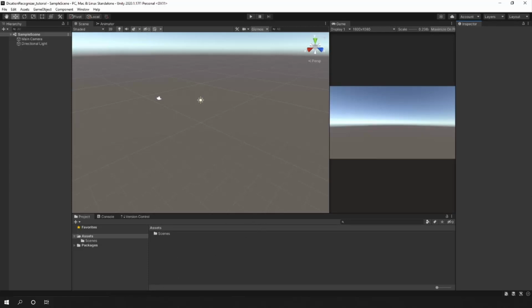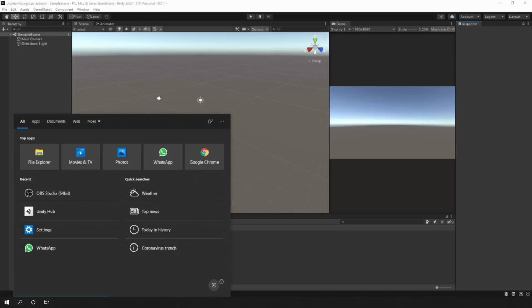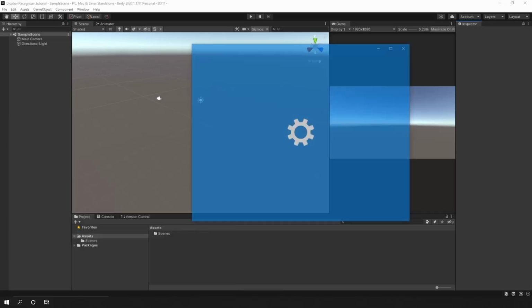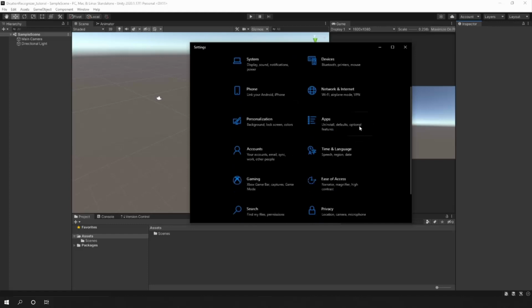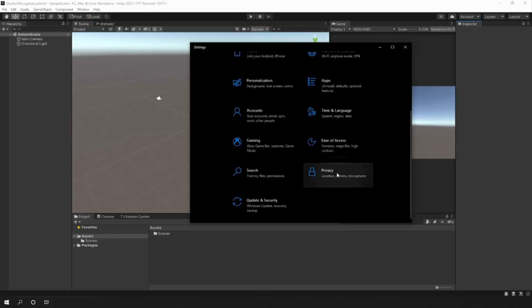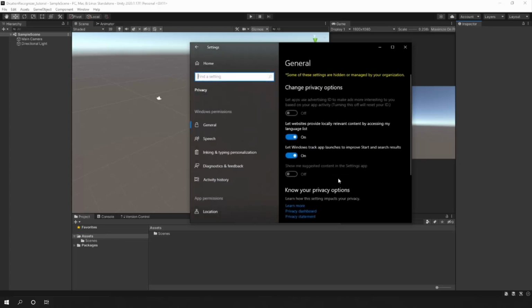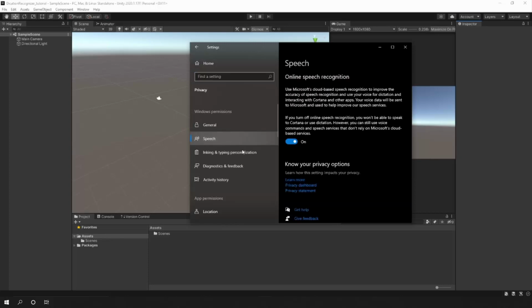So the first thing that we want to do is go here to your search box and type settings. And once we are in the Windows settings, we will scroll down and find the privacy button. So we will head into privacy, then click on speech. And as you can see, we want this to be on. As I said before, this will be disabled by default. So simply click it and it will be on. Once you have it on, speech recognition should be working inside of Unity.